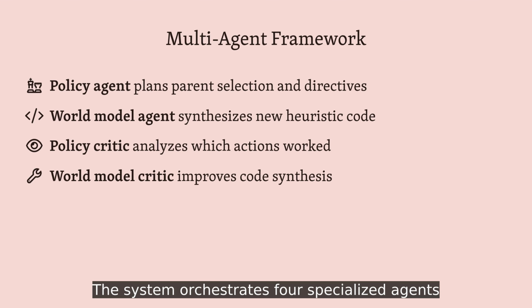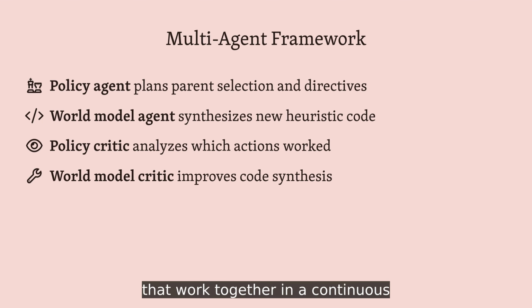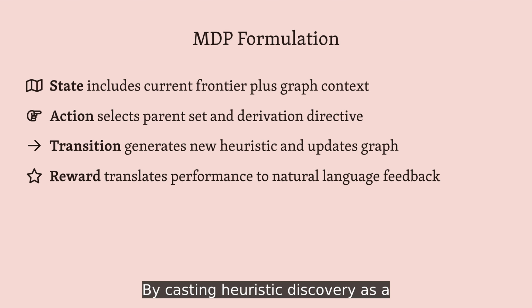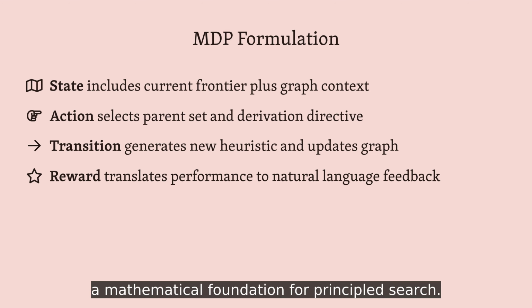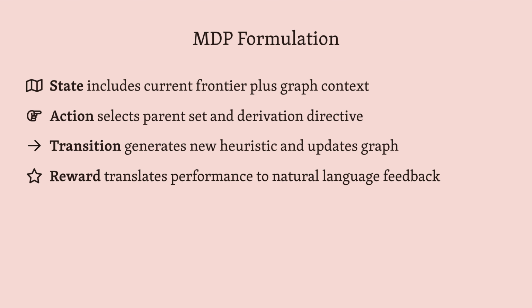The system orchestrates 4 specialized agents that work together in a continuous learning loop. Each agent has a distinct role in planning, executing, and reflecting on the heuristic discovery process. By casting heuristic discovery as a Markov decision process, the authors create a mathematical foundation for principled search. The state representation captures both current possibilities and historical derivation patterns.